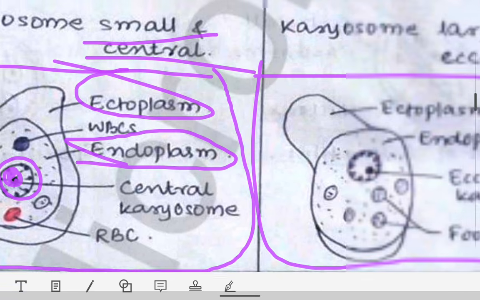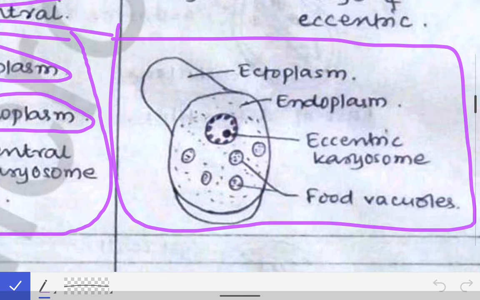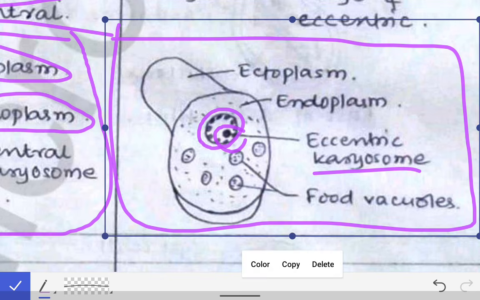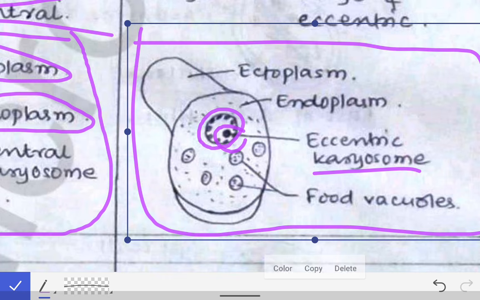Well, if you see the Entamoeba coli nucleus, this is the nucleus, while the karyosome is present at the corner, not at the center. That means it is eccentric.